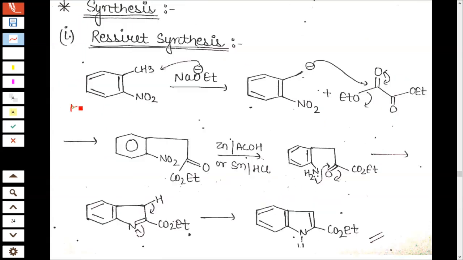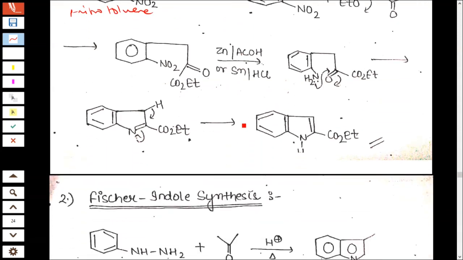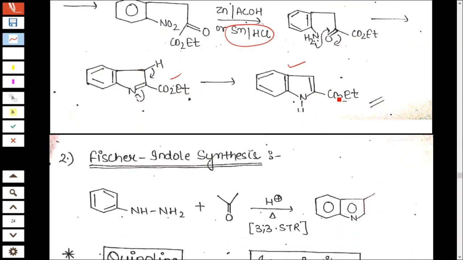This is the product. Para-nitrotoluene reacts with sodium ethoxide. You will get the methyl anion, and this on reaction with zinc and acetic acid, or reduction with tin and HCl, you will get the compound like this. On ring closure, you will get the compound like this. This on decarboxylation, minus CO2, you will get indole.